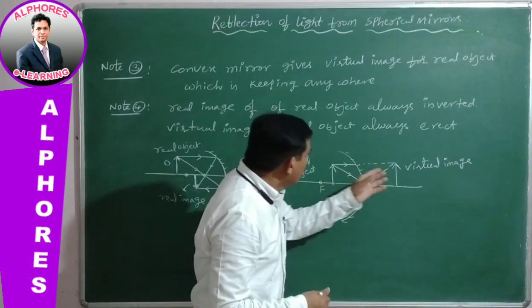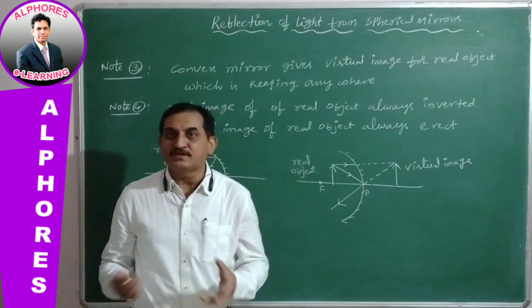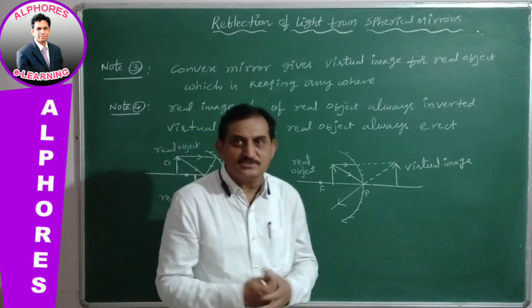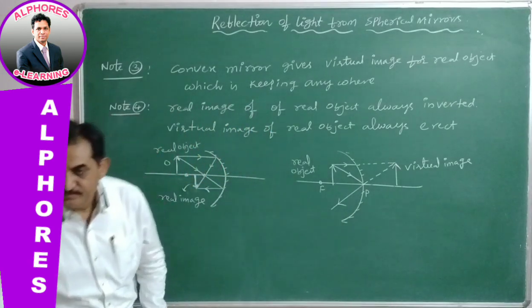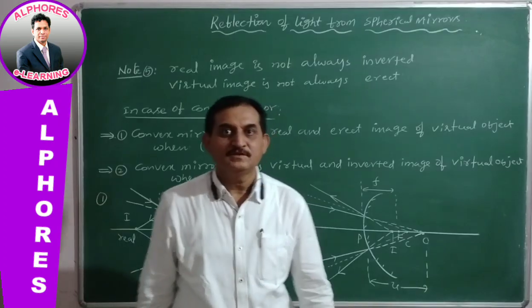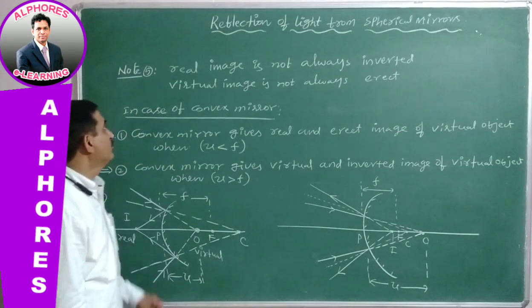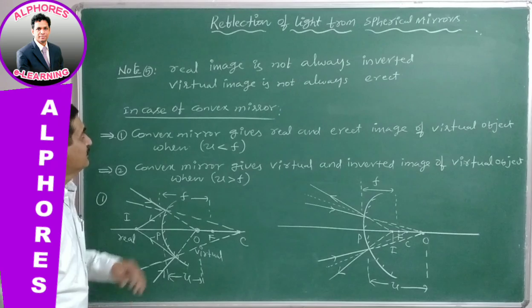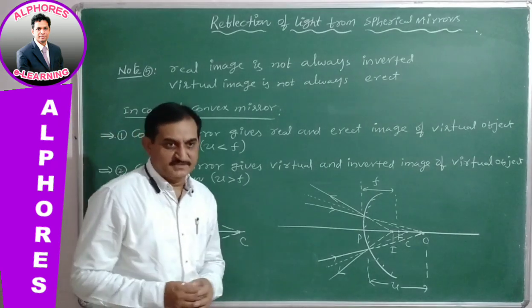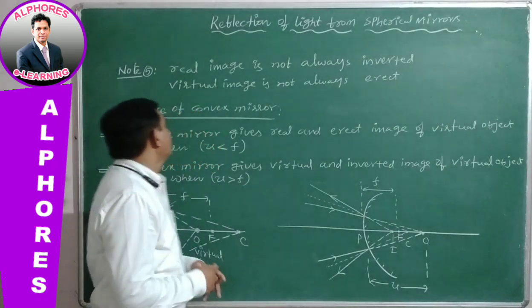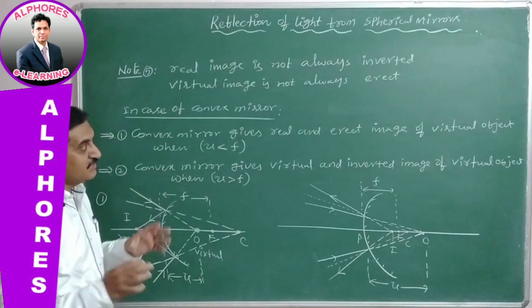And for virtual image it will be inverted. So let us see in the next note. Okay, right. Okay, when we go for note 5, the real image is not always inverted and virtual image is not always erect.